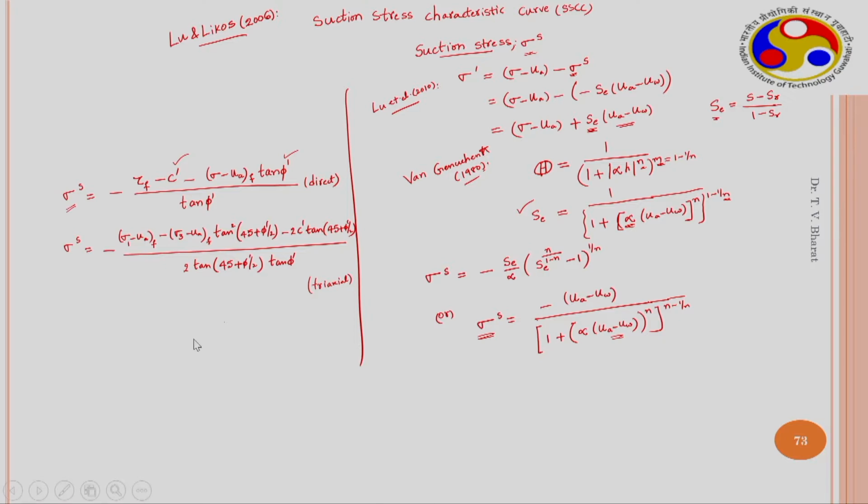Essentially all these approaches are similar to Bishop's approach, where if Xi(f) is known, the tan phi b, the phi b parameter in Fredlund and Morgenstern, can be obtained, and the suction stress characteristic can also be derived. So essentially all these approaches are the same, and to determine the effective stress of unsaturated soil, we require Xi(f) or phi b or sigma s. Therefore, we can determine effective stress and understand the failure envelopes in unsaturated soils.